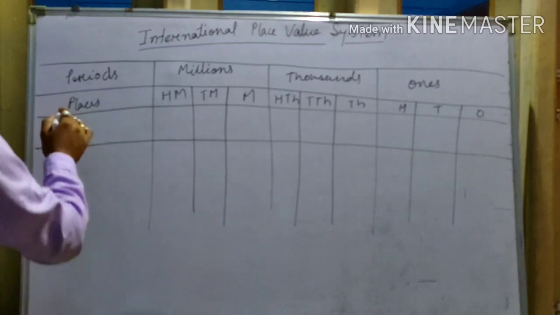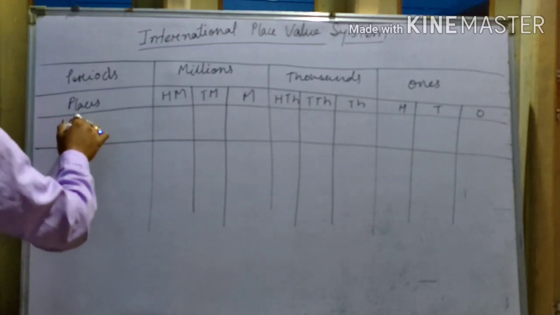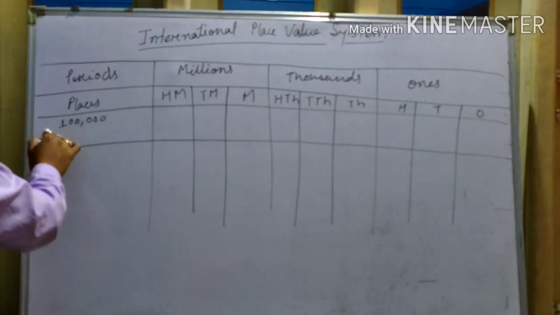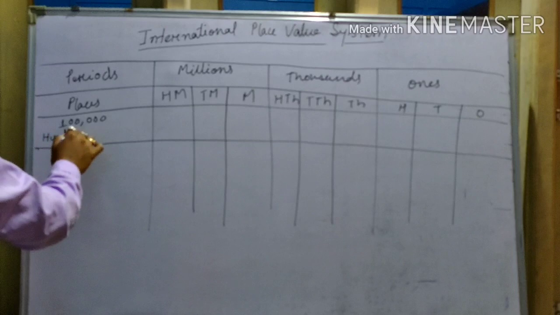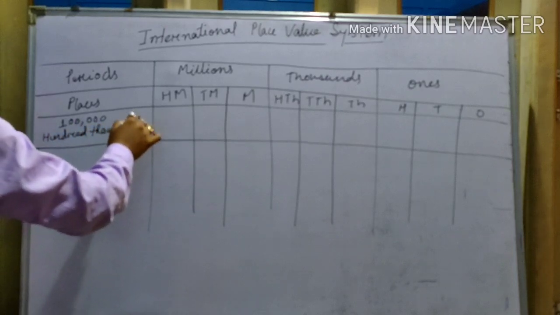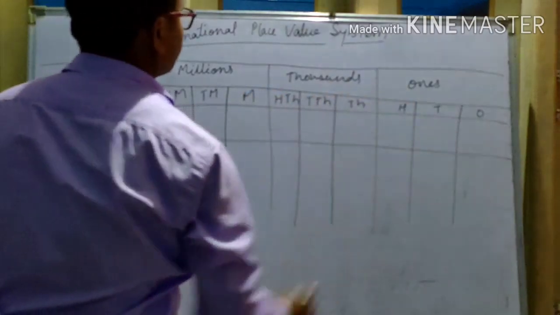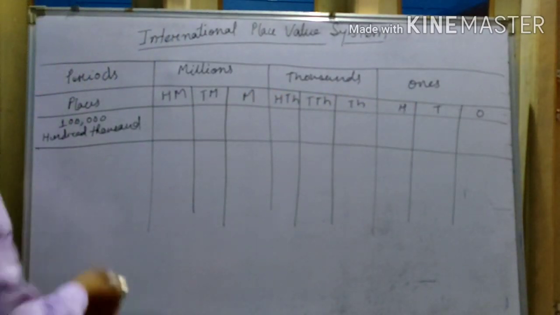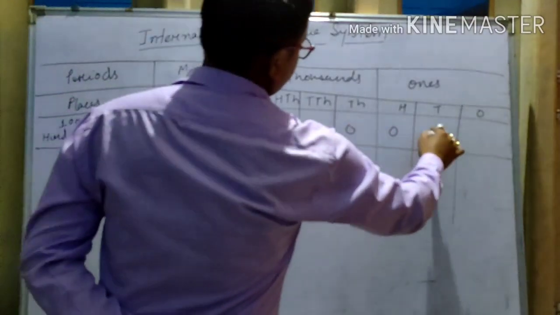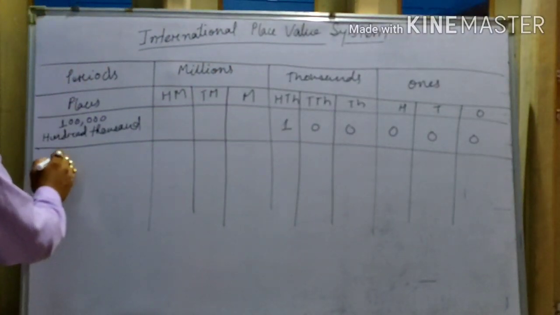Suppose you have to put one number, 100,000. How do we represent 100,000 in the international place value system? You have to put it in this way. And suppose 10 million.